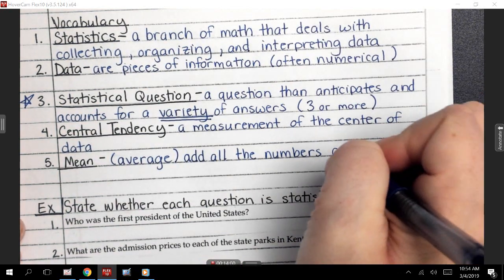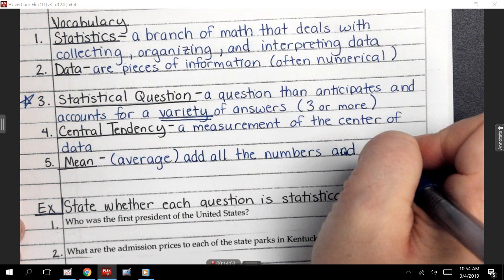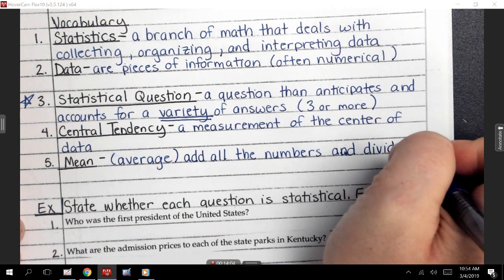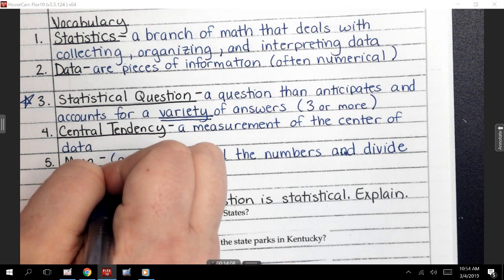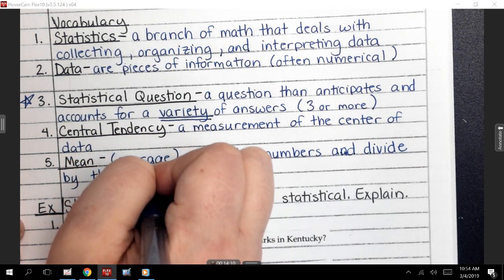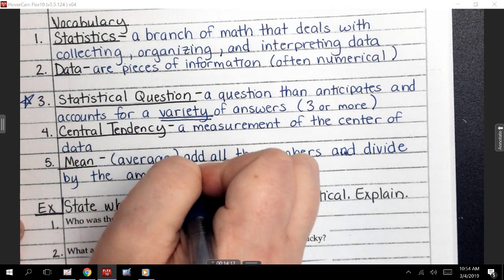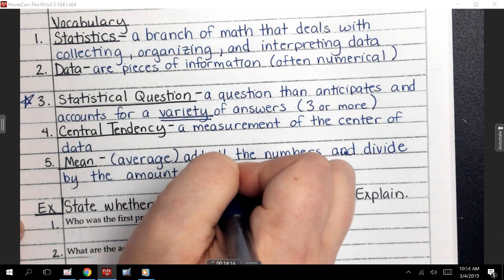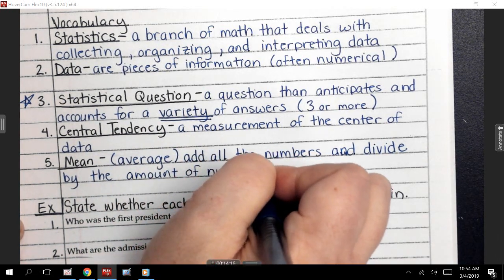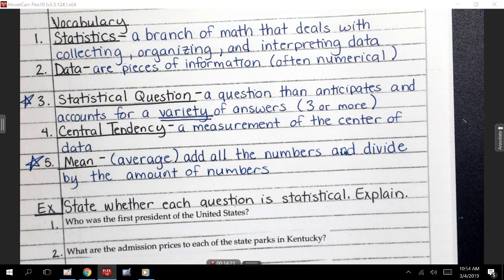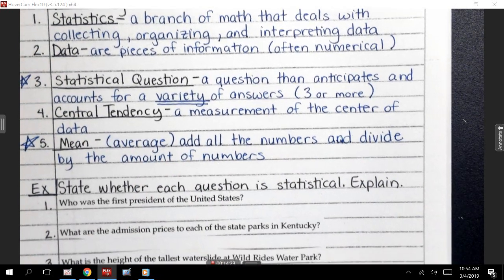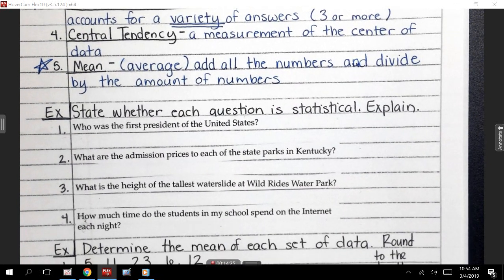And divide by the amount of numbers. I'm going to put a star next to this because that was the other thing we wanted to be able to do today. So you're going to add all the numbers and you're going to divide by the amount of numbers. That's how you're going to find out what the mean is. And we're going to practice that in just a little bit, okay?